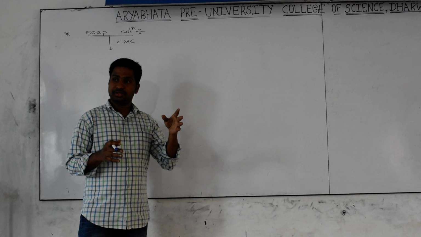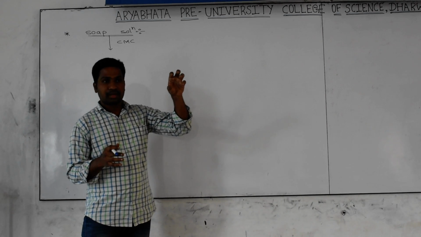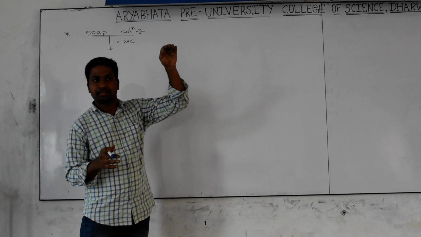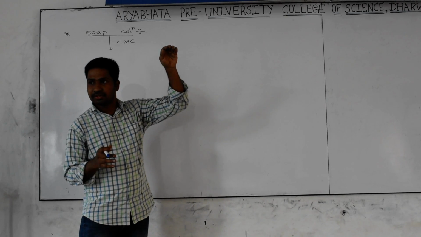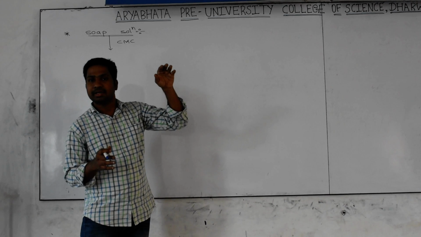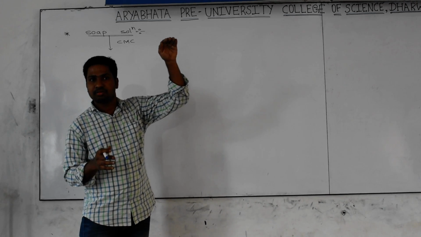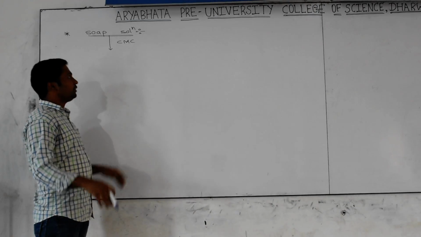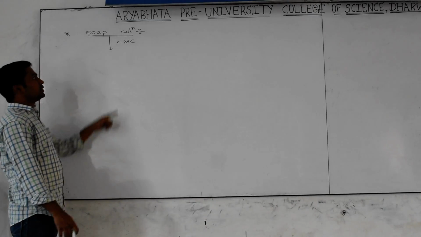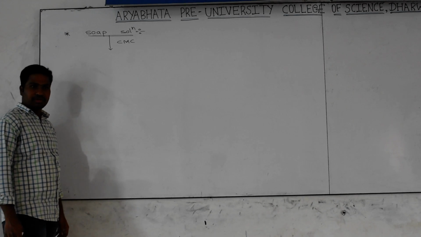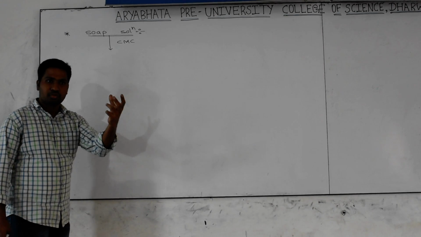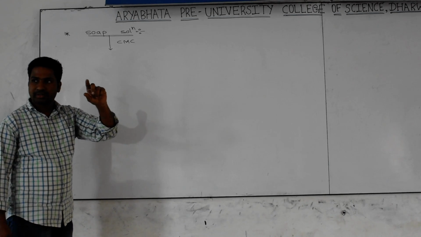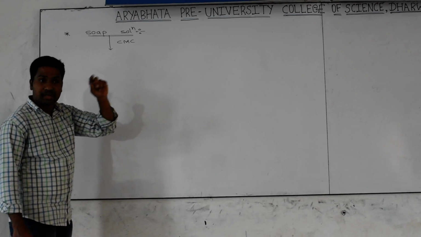What is the Kraft temperature? The aggregation of the particles, nothing but micelle formation, that takes place above a particular temperature is called the Kraft temperature. The micelle formation that takes place above a particular concentration of the solution is called the critical micelle concentration. Generally, when you take a soap solution at the critical micelle concentration, the soap particles undergo aggregation and become spherical bodies. Yes or no? Those are what we call micelles.